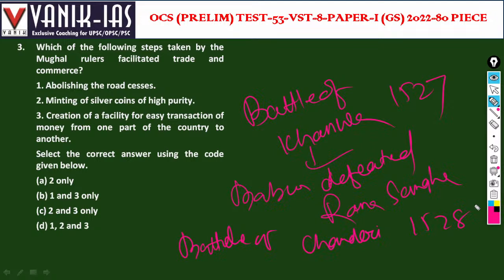Battle of Ghagra, that is Babur defeated Mahmud Lodi, came in 1529. So these are Battle of Khanwa, Battle of Chanderi, then Battle of Ghagra. First is the Battle of Panipat, that is by the Mughal.